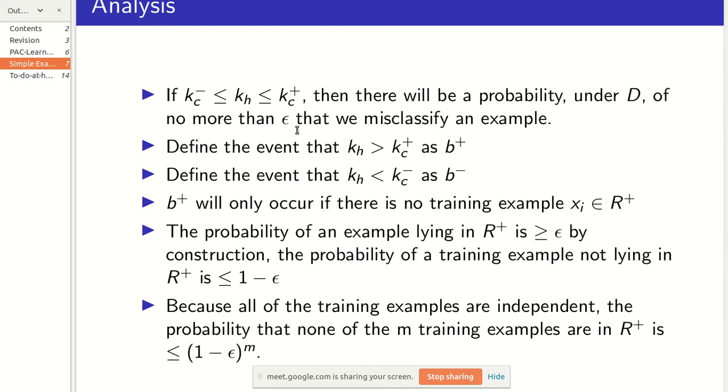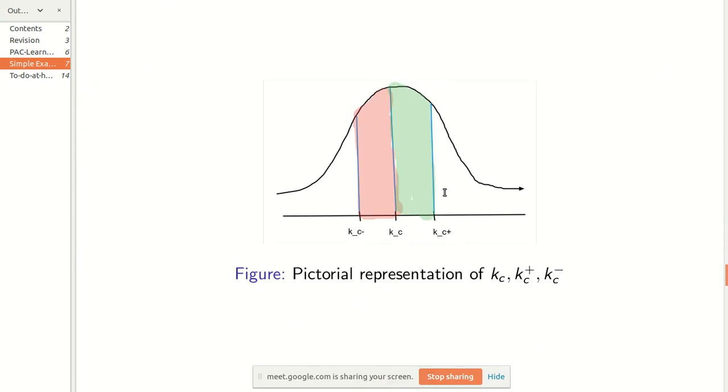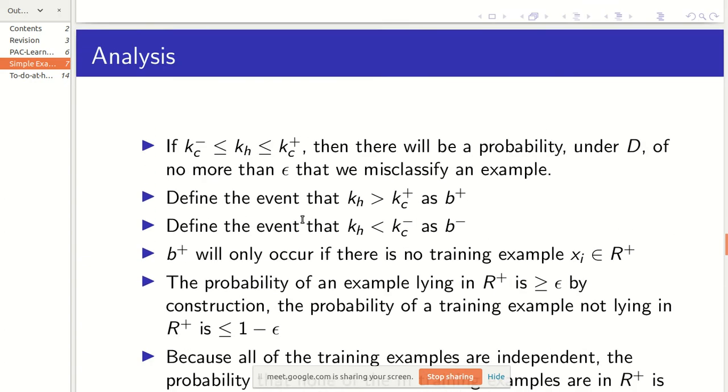I hope this particular line is clear. Let us define some events. If kh is more than kc plus, we define that event as b plus. By that I mean, if kh comes in this range, after kc plus, we define it as b plus. And similarly, if kh comes before kc minus, in this range, we define it as b minus. As we did here.